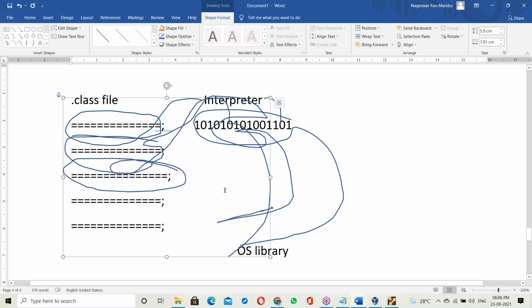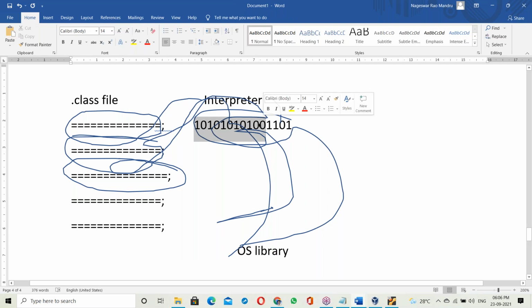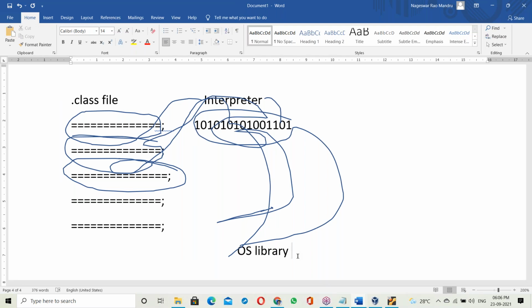All this happens at runtime only. The first task is converting to binary code and the second is linking with the OS library, and in Java these two things happen at runtime. But with an exe file, everything is done at the time of creation of the exe file itself. An exe file is already a binary code file and is already linked with the OS library, so it is directly executed.